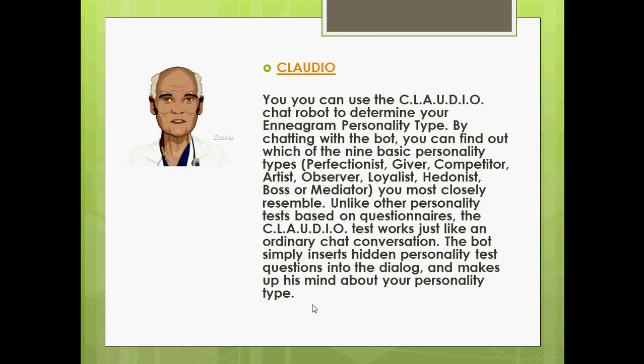Claudio. You can determine your own personality with Claudio. Claudio is a very nice bot. He asks you some questions, you have to answer those questions, and after that, he can tell you your personality. Are you a loyalist, hedonist, boss, meditator, artist, many personalities, and he will actually tell you what you have to do or what you can be perfect in many things.